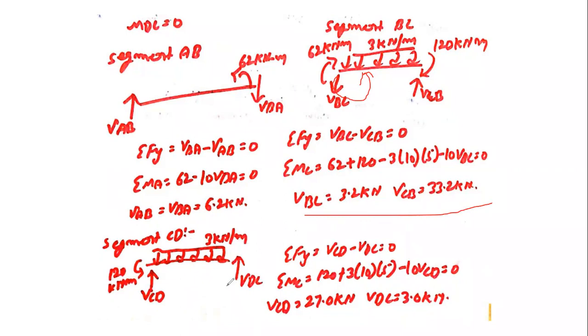So for segment 3, CD also, you need to repeat the steps that we have just seen. Just do the calculation that we require, take the moment about any of the support points, and apply the equilibrium equations and get the values that are required here. So these are the values we are getting. Now this question is still not completed yet. What you need to do?